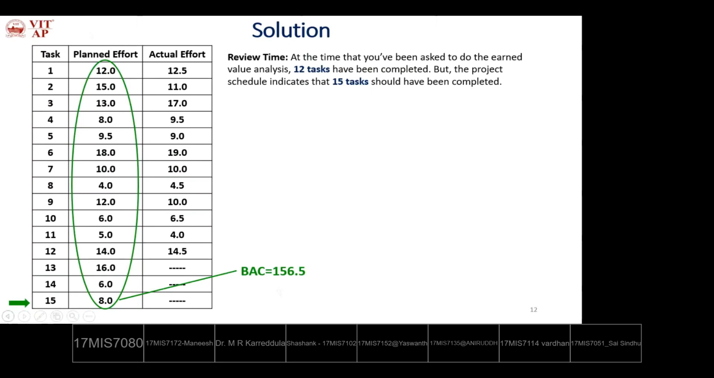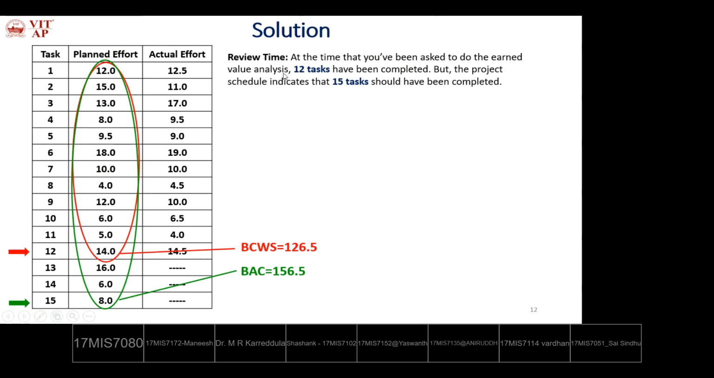This is planned. But at the time of review, how many are finished? Only 12 tasks finished. So how much effort is planned for 12 tasks? Adding all these up to 12, that is this. So what is the BCWS? 126.5 days. So in order to finish the 15 tasks, 156.5 days are allotted. So to finish 12 tasks, 126.5 days are allotted.